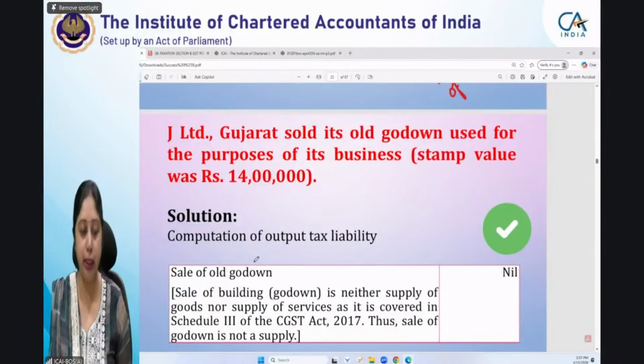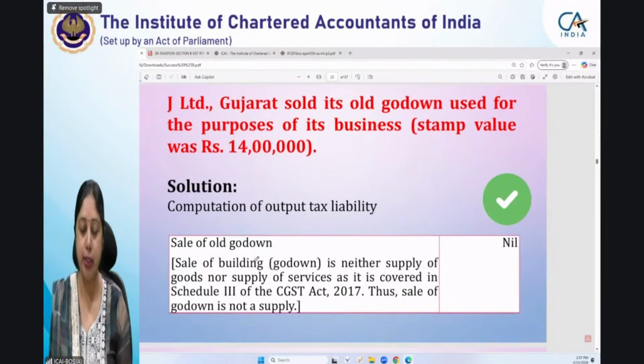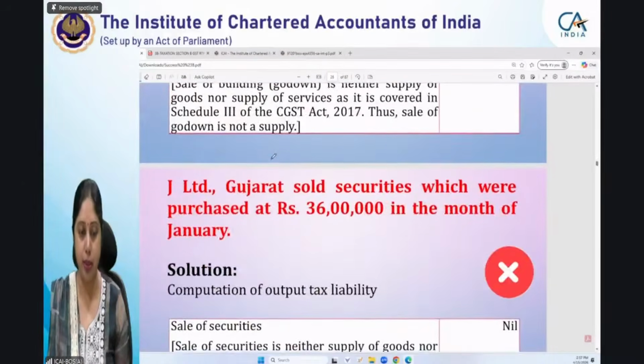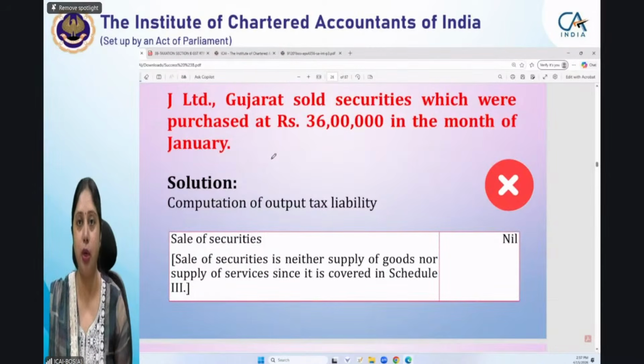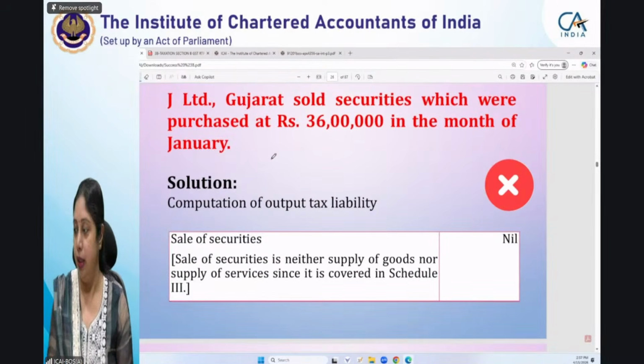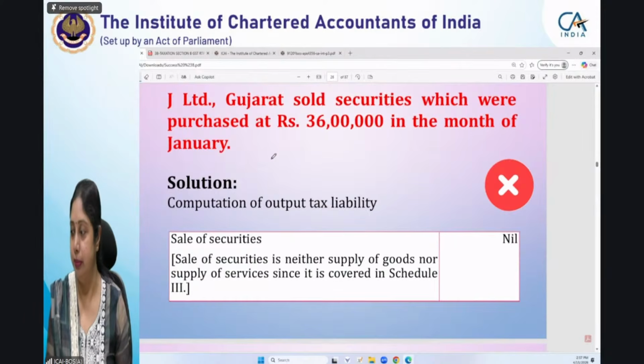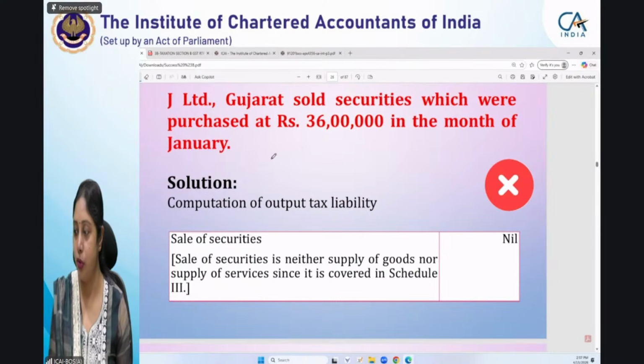See, what will be the correct reason here? Sale of building is neither supply of goods nor supply of services, as it is covered in Schedule 3 of the CGST Act. Thus, sale of godown is not a supply. If anybody has any doubt, please let me know, because I will explain through one or more examples. But in the meantime, if you have any doubt, you can let me know. No? So we can move forward.